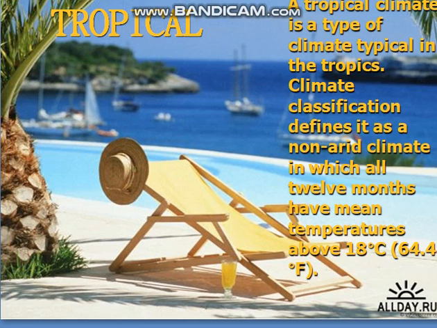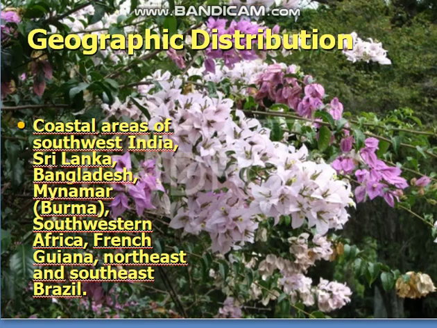Tropical climate is a type of climate typical in the tropics. Climate classification defines it as a non-arid climate in which all 12 months have mean temperature above 18. Geographical distribution: coastal areas of southwest India, Sri Lanka, Bangladesh, Myanmar, southwestern Africa, French Guiana, northeast and southeast Brazil.